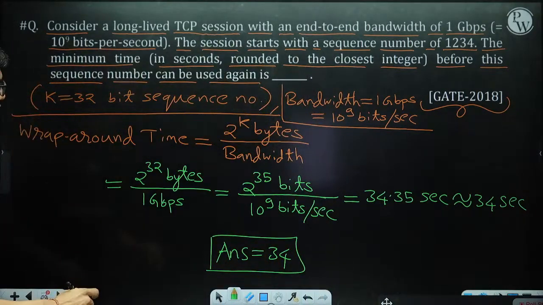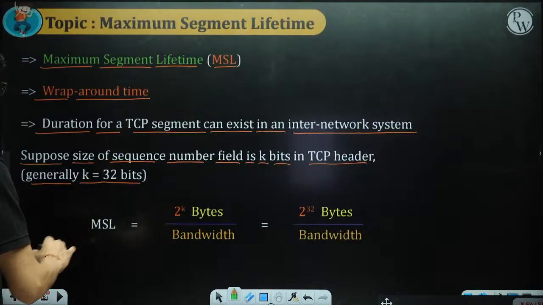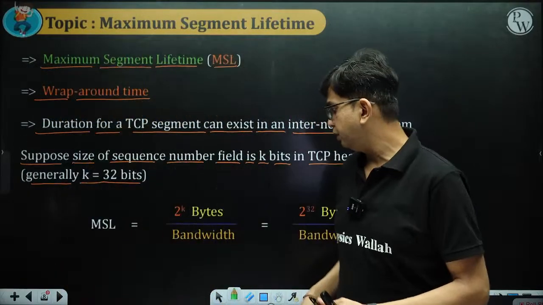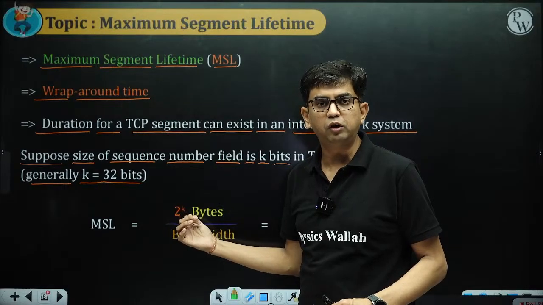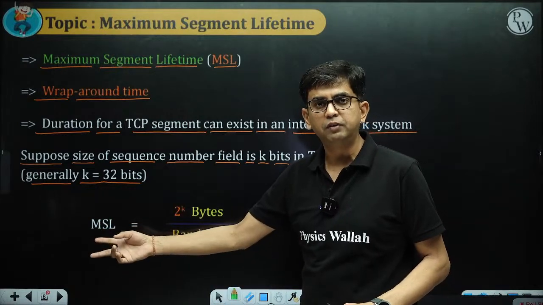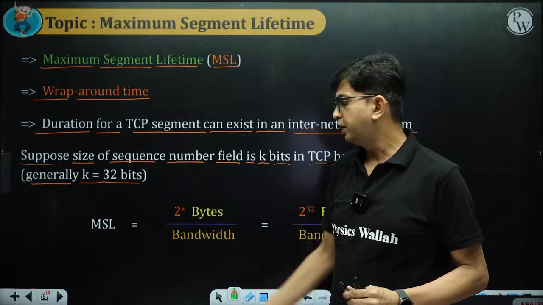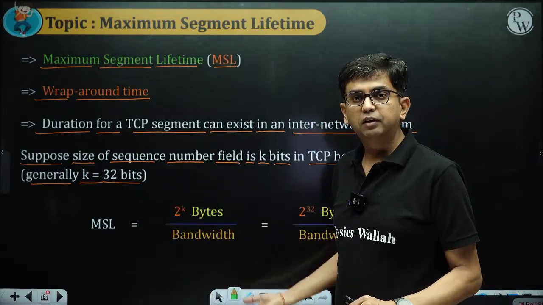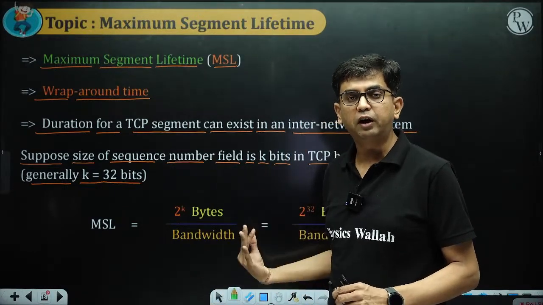Now in the exam, some other varieties of questions also come. In this equation, if we know the value of k, the sequence number bits, and we know the bandwidth, then we can find out the wraparound time. We can find out the maximum segment lifetime. If the maximum segment lifetime and bandwidth are given, can they ask the minimum number of bits required for the sequence number field?